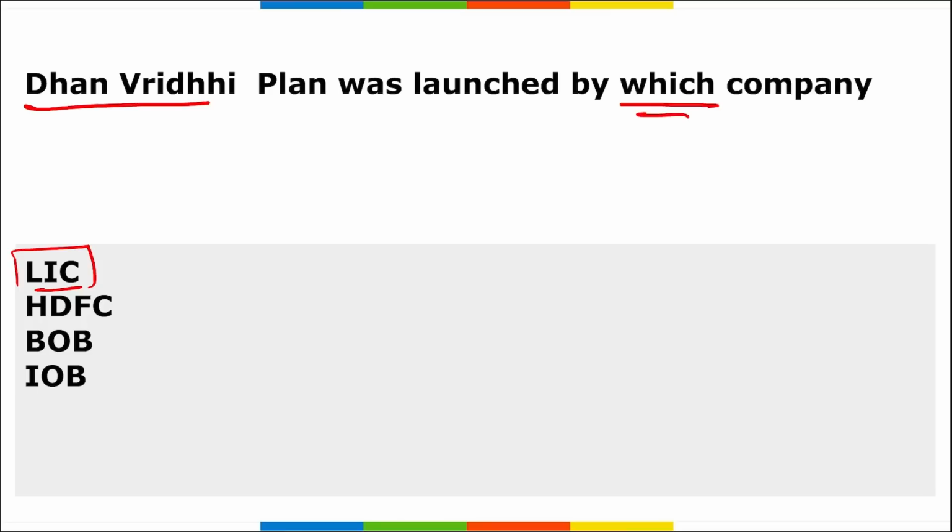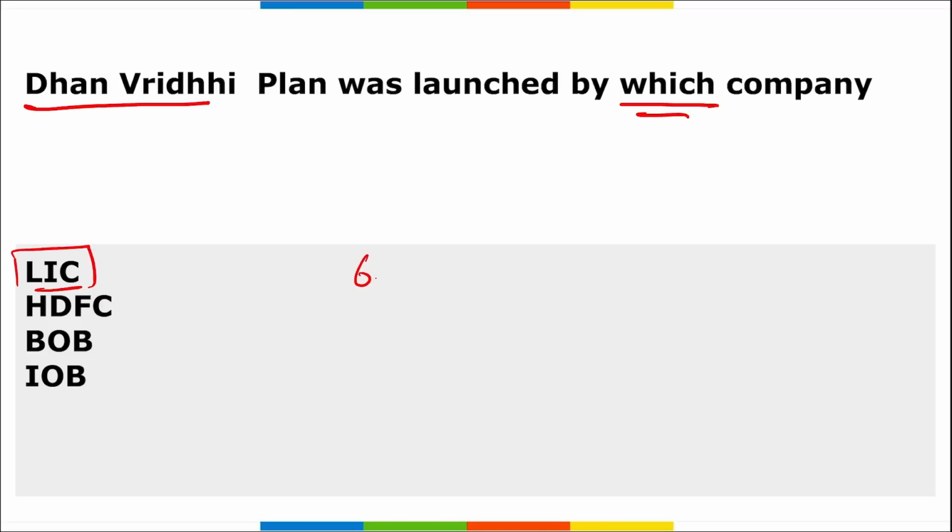Correct? LIC has launched this close-ended life insurance plan, that is Dhan Vridhi, to offer a combination of protection and saving. The plan was available for sale from 23rd of June to 30th of September, and the plan provides financial support for the family in case of unfortunate death of the life assured during the policy term.